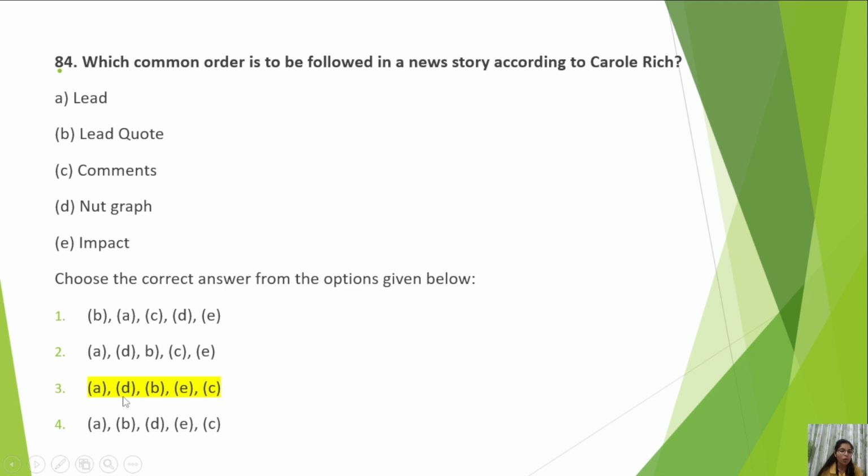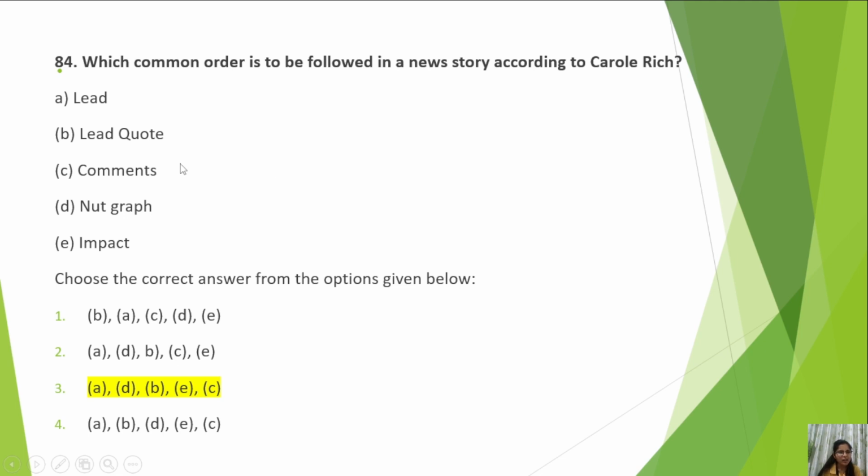So let us know. It is A, D. Lead, and E should not come in the end. It is C should come in the end. I also said comments should come in the end. So lead, then nut graph. I already told you what a nut graph is, which summarizes the story for us. Then B, lead quote. Then E, impact. Then C, comments. Okay.